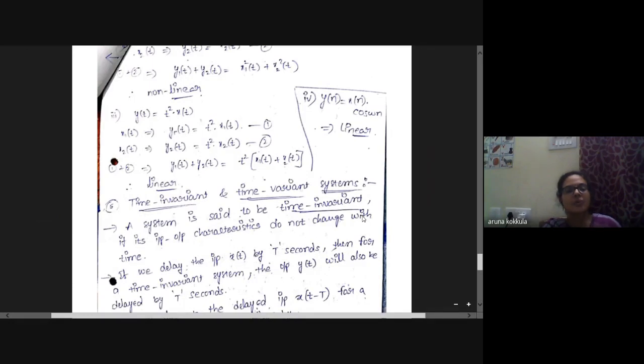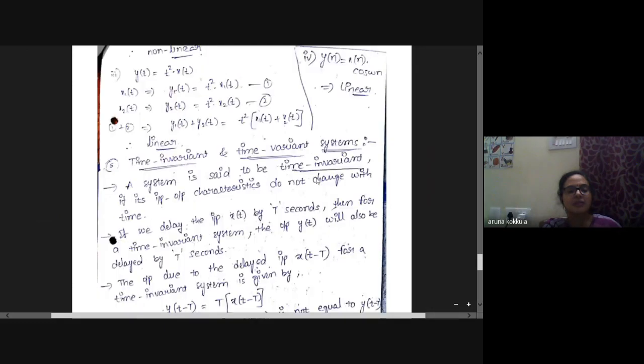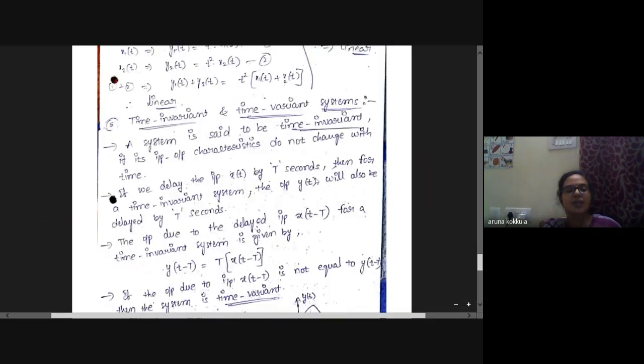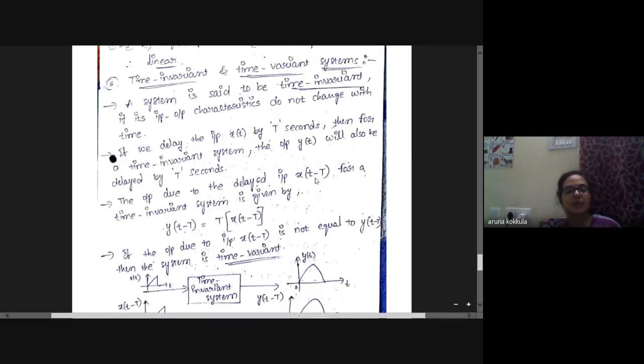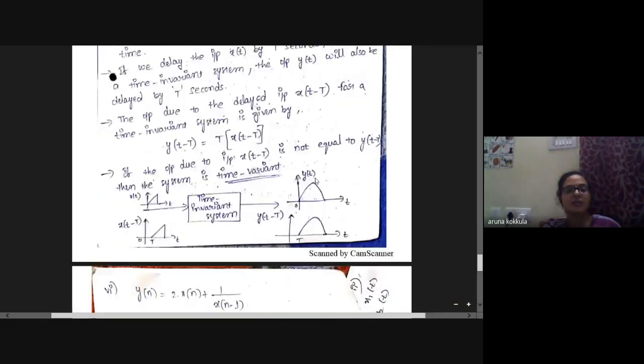What is the next property? Time invariant and time variant systems. A system is said to be time invariant if its input output characteristics do not change with time. That is, if we delay the input x of t by T seconds, then for a time invariant system, the output y of t will also be delayed by T seconds only. Otherwise, it comes under a time variant system.